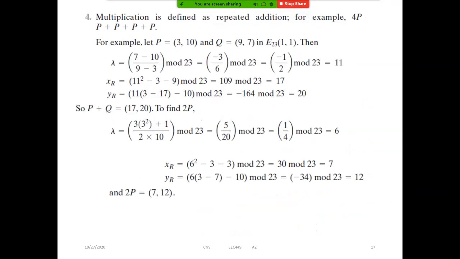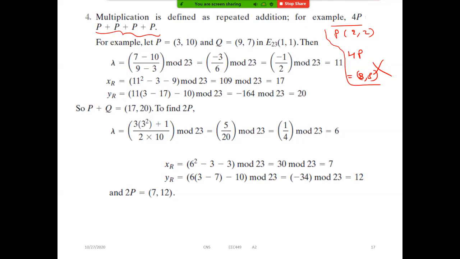So this is also, as I said, multiplication is a repeated addition. If I want to perform 4P, it means we need to add this P 4 times. Now see here, adding in the sense, don't confuse like this. Suppose P is equal to 2 comma 2, for example. If I want to find 4P, don't do it like adding all x points, 8 comma 8. This will be wrong, okay? Clear?